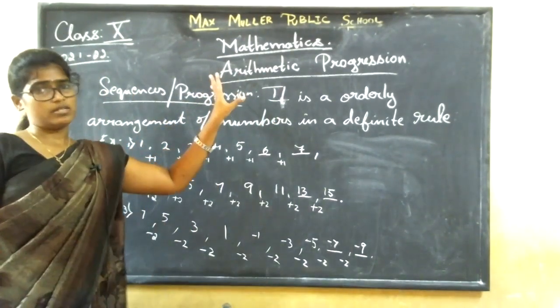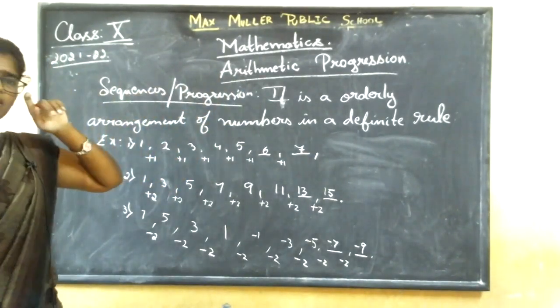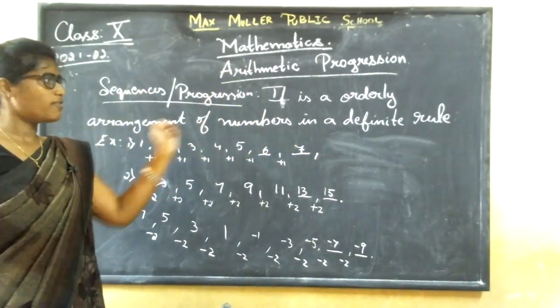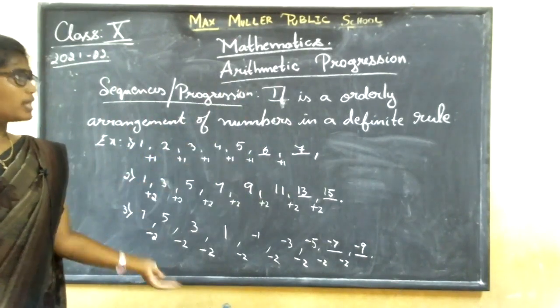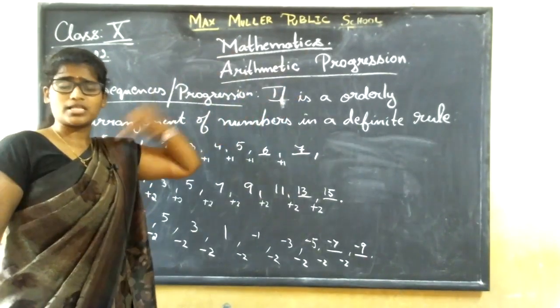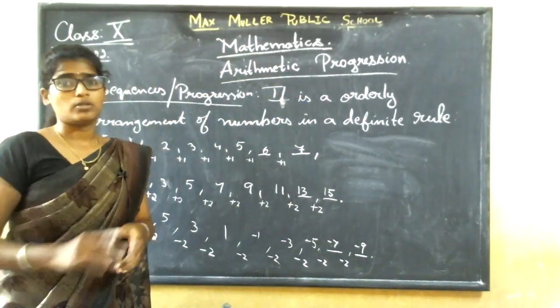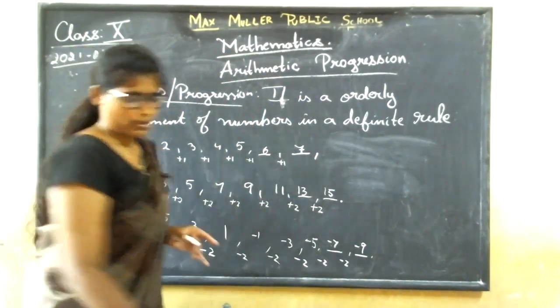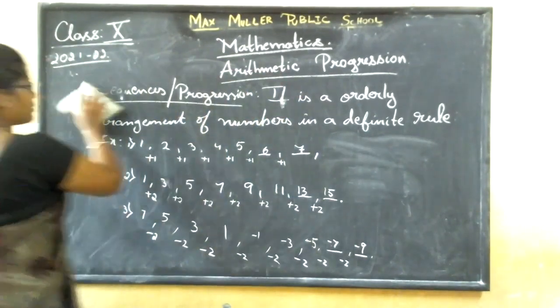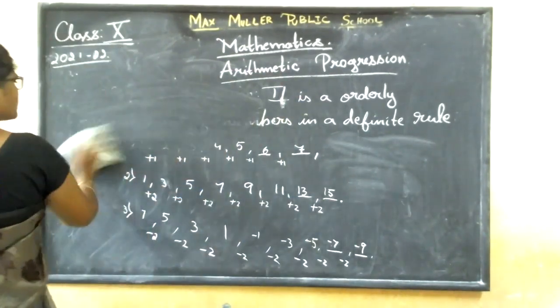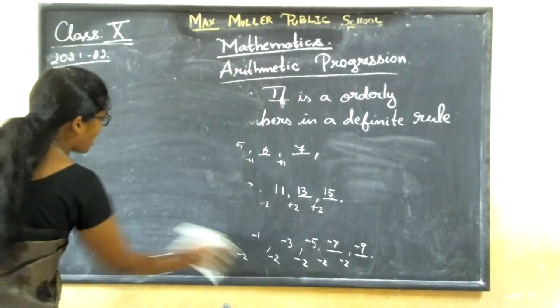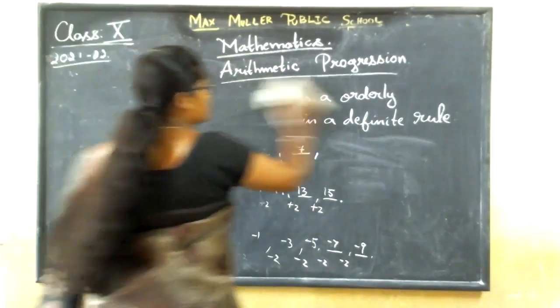Yes, it is the numbers. Then what is sequence? It is the orderly arrangement of numbers with the definite rule. Then if I join both number and the sequence, then what happens? It is an arithmetic progression. Now you are going to learn what is arithmetic progression, or you are going to learn about arithmetic sequence.